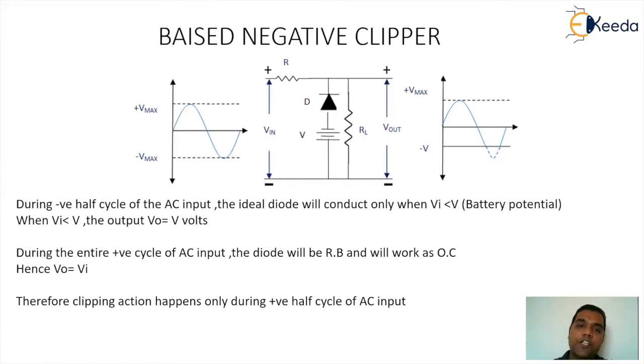If it works like a closed switch, the potential of V volts will come across the output VO. But if your observation is sharp, the top plate of V is negative and the bottom plate is positive, and that's the reason the output Vout will be minus V volt. So under this circuitry behavior, the negative cycle is clipped and the positive cycle has no impact.